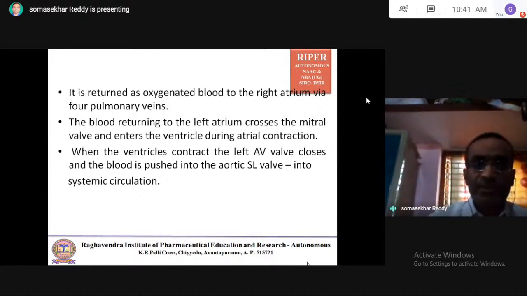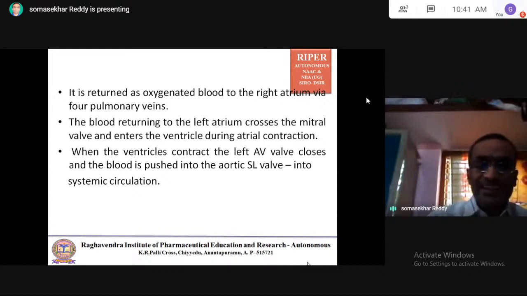The blood returning to the left atrium crosses the mitral valve. The left atrium receives the oxygenated blood through the pulmonary veins, then through the mitral valve, or bicuspid valve, it sends the blood into the left ventricle during atrial contraction.